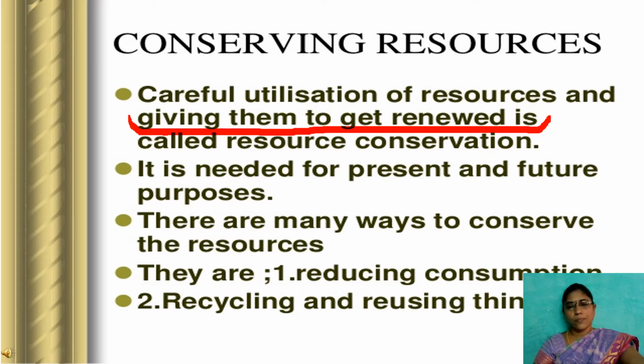So we have to leave it, like our shifting cultivation. Our ancestors used the land for 2 to 3 crops. After that they left that land and chose another land. Because of that, the previous land was renewed. The fertility of the soil was renewed in that period. It doesn't mean extracting continuously. We have to leave them for a few years to regenerate. That is what we call resource conservation. It is needed for present and future generations.